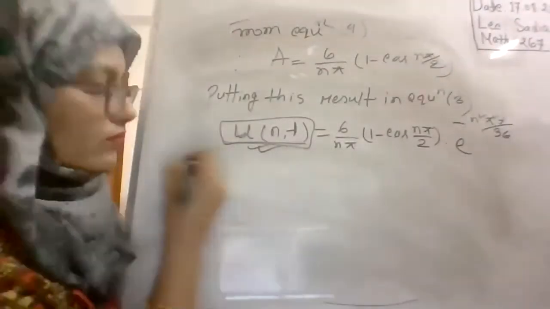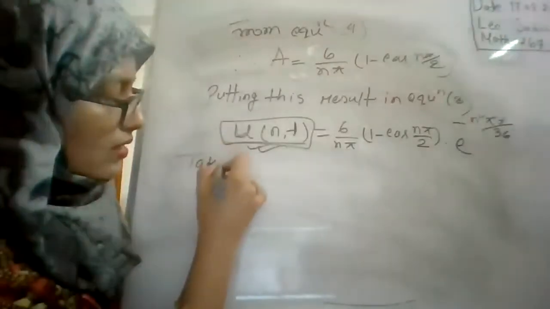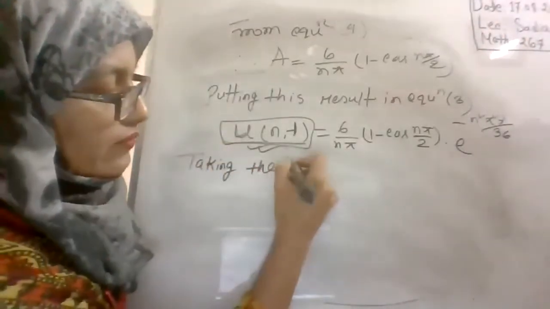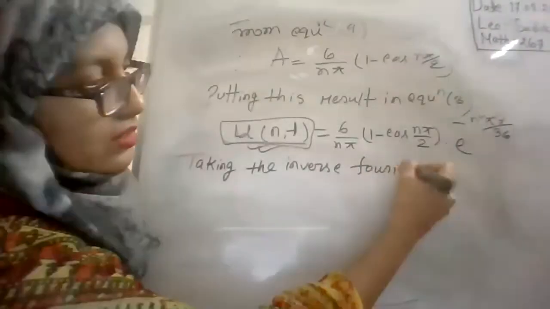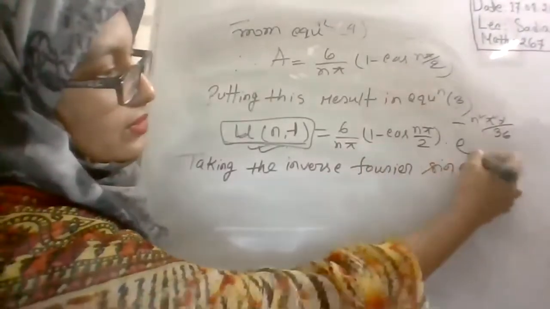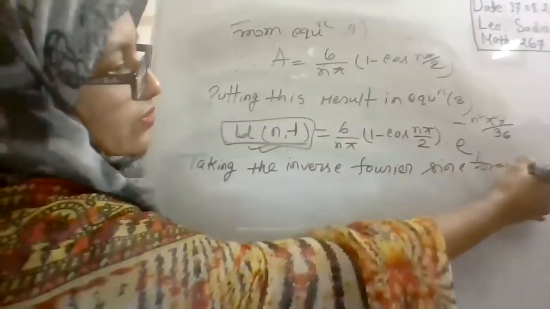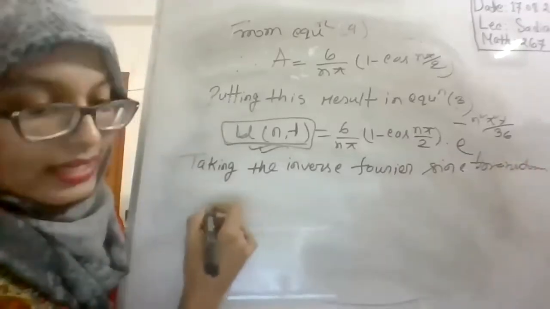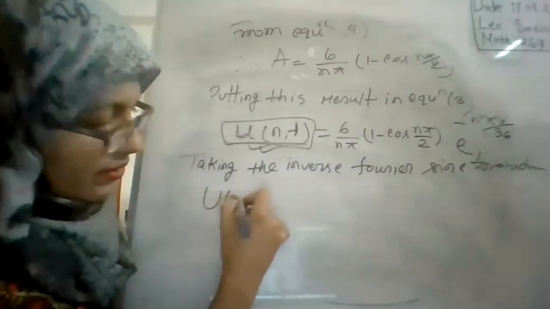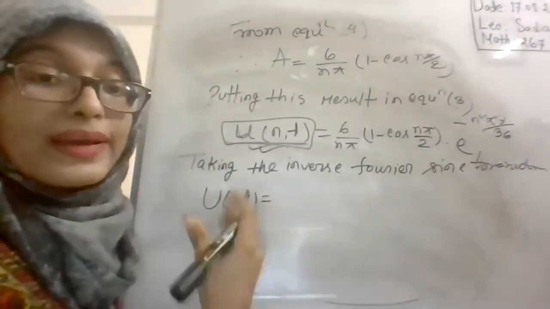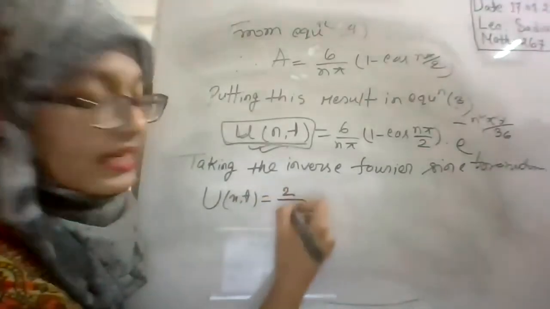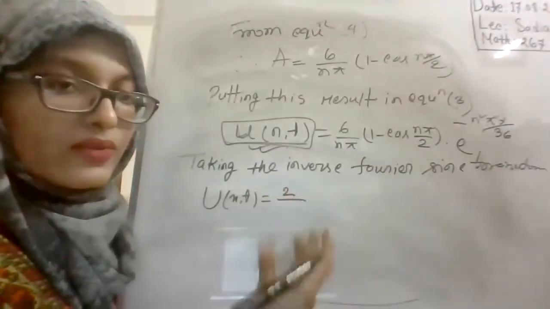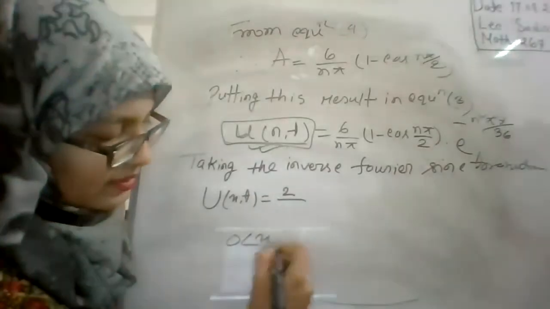Taking the inverse Fourier sine transform, we get u(x,t) is equal to 2 by L, where L in this problem is 6, since your limit is given as 0 to 6.